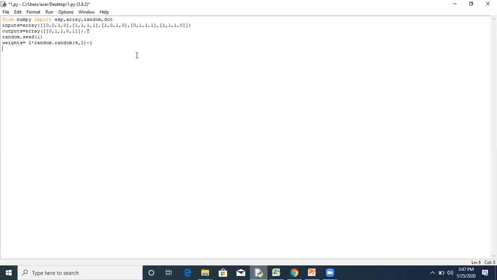Now we will use the sigmoid function. For that, you have to write the output.